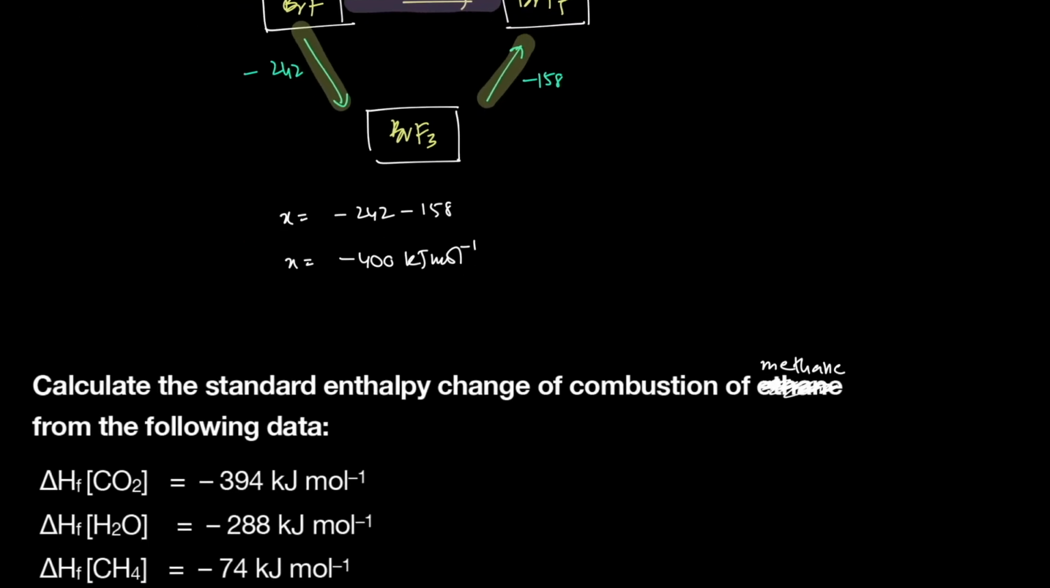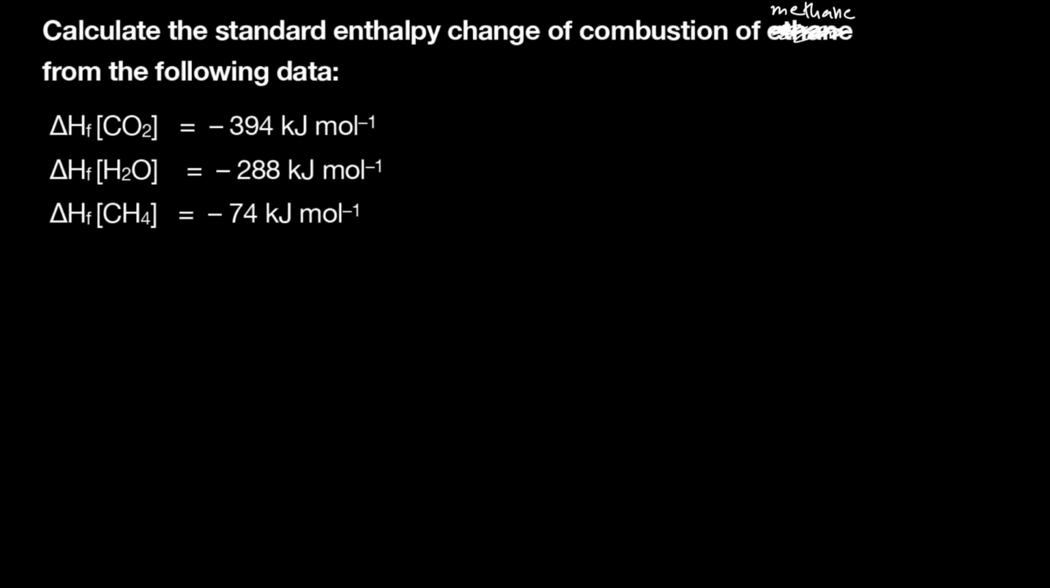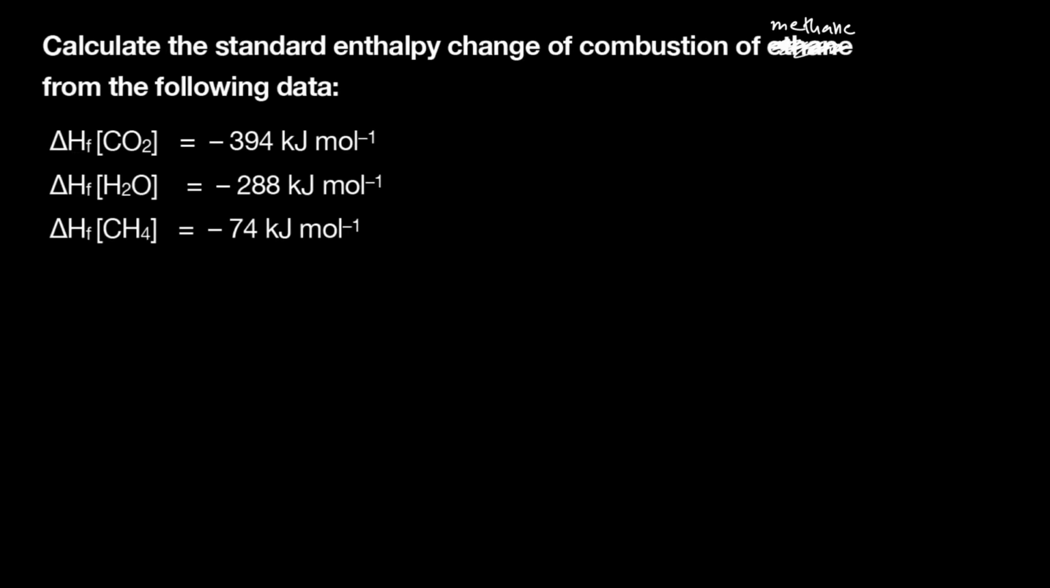So here's the next question. Calculate the standard enthalpy change of combustion of methane from the following data. Okay. So now they've given us enthalpy changes of formation of carbon dioxide, H2O and methane. Alright, so over here the first thing you should do is write down the equation that represents the standard enthalpy change of combustion of methane. So that means that clearly we should show that 1 mole of methane is being combusted, right?